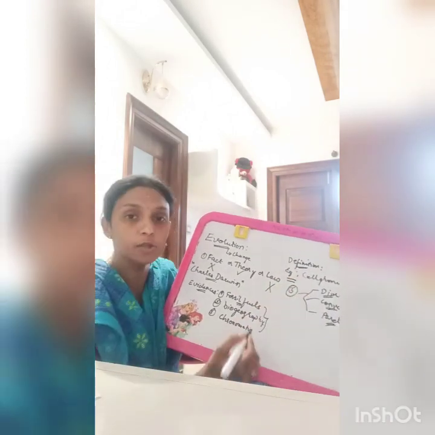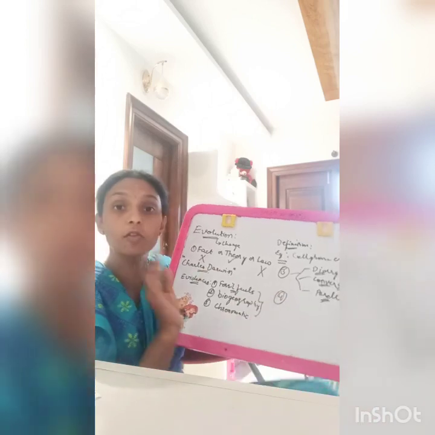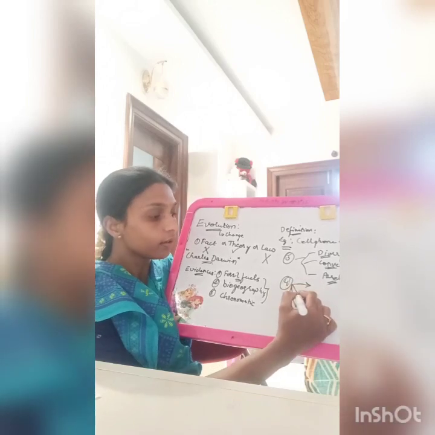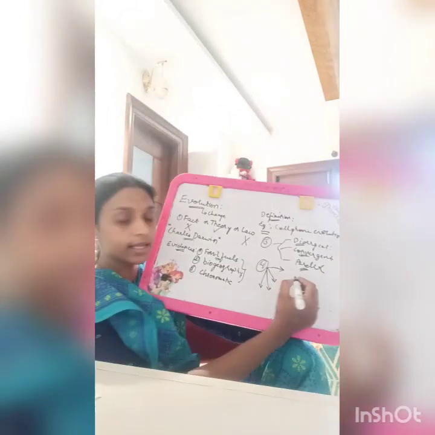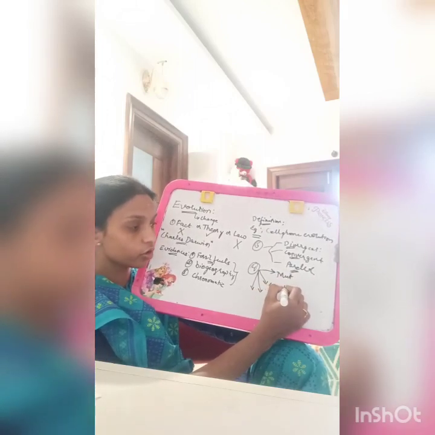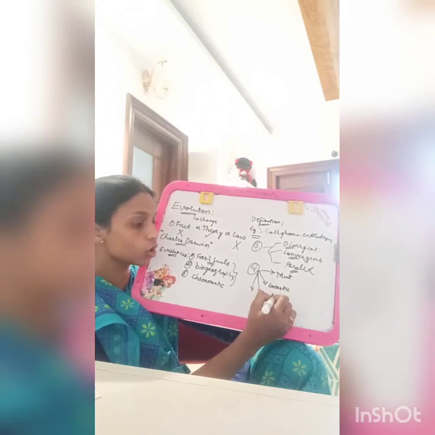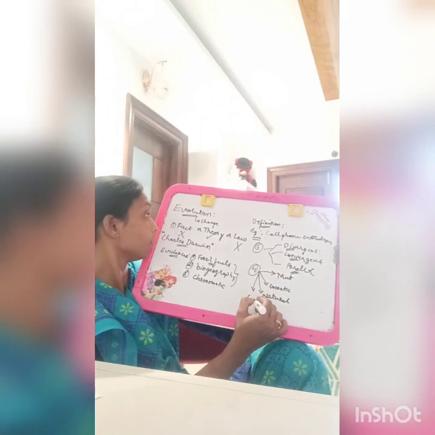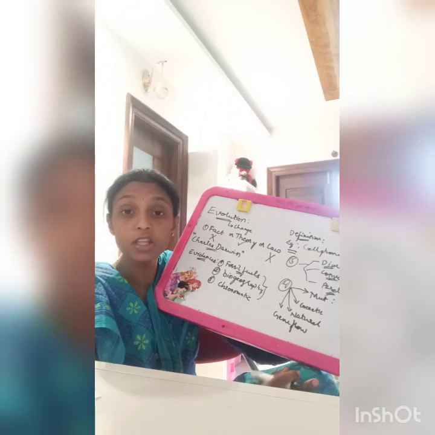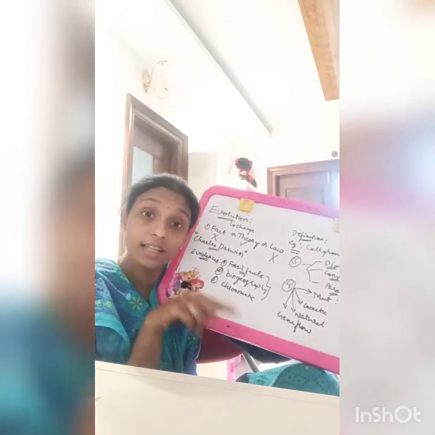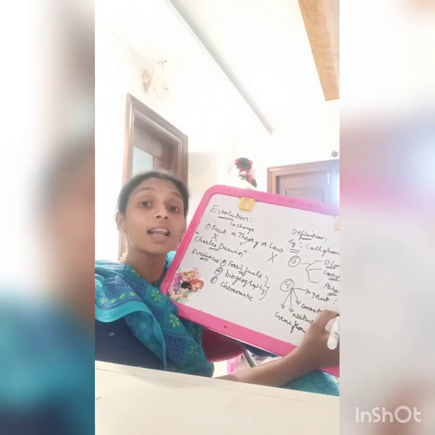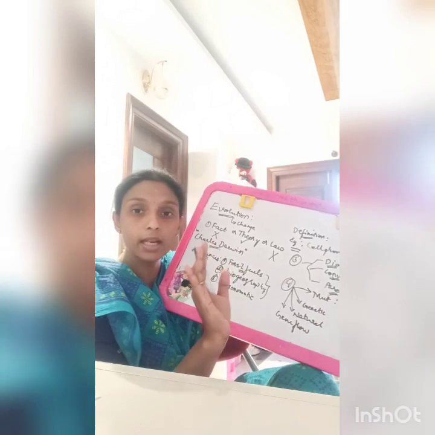Now we learned the types of evolution. What are the forces of evolution? There are four forces of evolution. The first one is mutation. Next are genetic drift, natural selection, and gene flow. What is this mutation? Mutation is where the parents may not have that gene, but the child exhibits that gene. Example, the child may have color blindness or Down syndrome, where the parents don't have that.